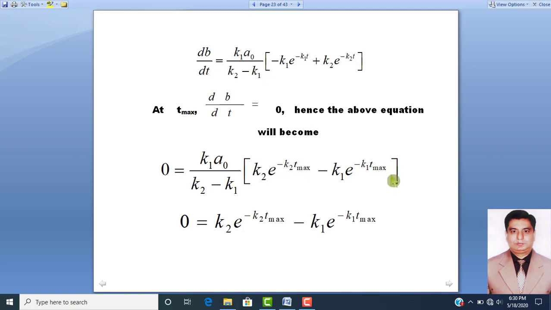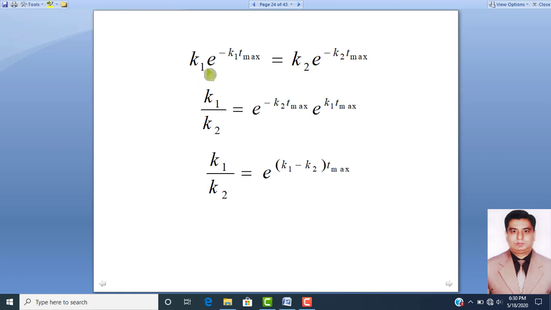Dear students, if we simplify, then 0 will be equal to k2 into exponential base raised to power minus k2 Tmax minus k1 into exponential base raised to power minus k1 Tmax.